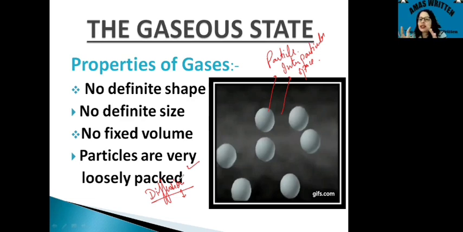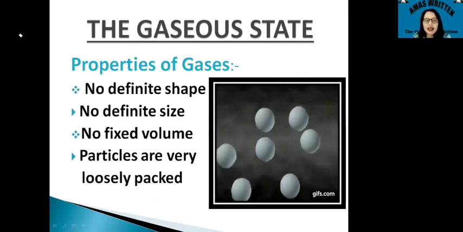As there is a very large space between the particles, the particles move from one place to another, and usually you smell that. So I would like to conclude the properties of gases: they do not have a definite shape. You will not see any shape of a gas. They do not have a definite size, and gases do not have a definite volume also. These are the properties that gases have.